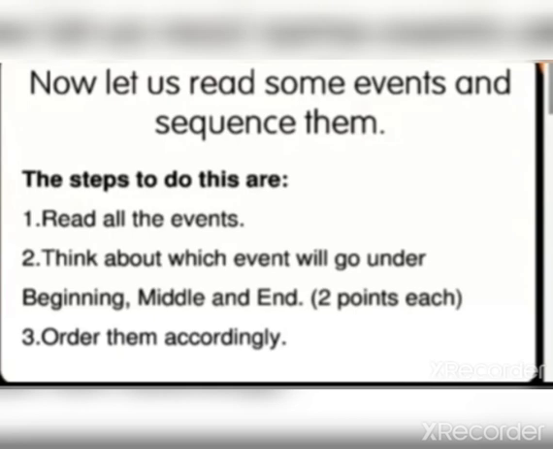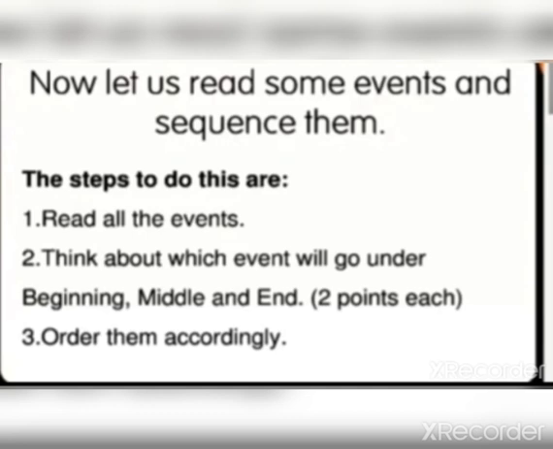Okay? Now, let's read some events and sequence them. The steps to do this are, first you have to read all the events. Second step is, think about which event will go under beginning, middle and end.